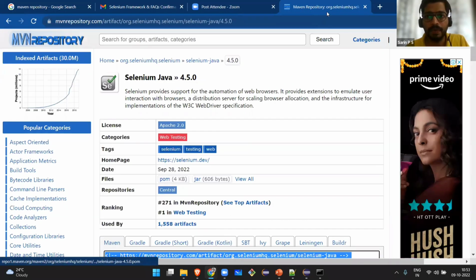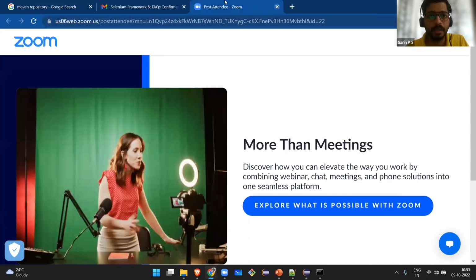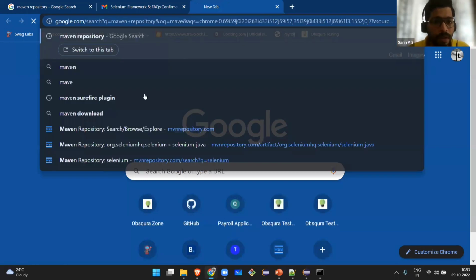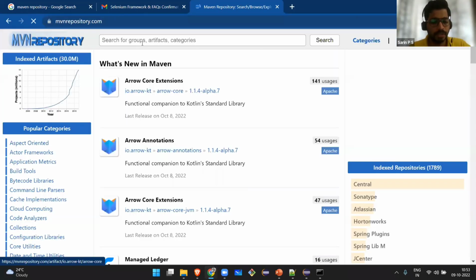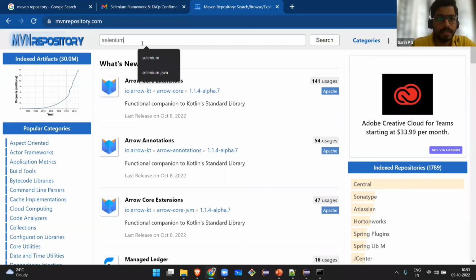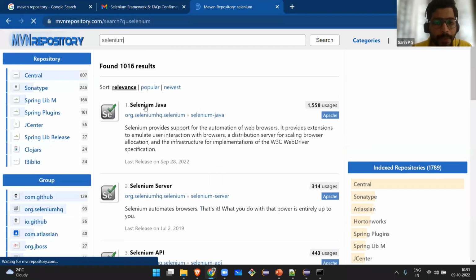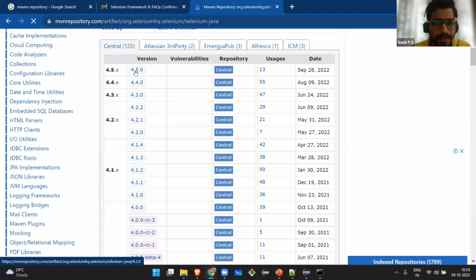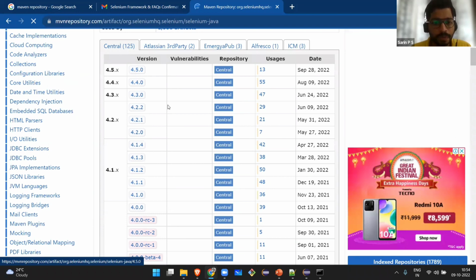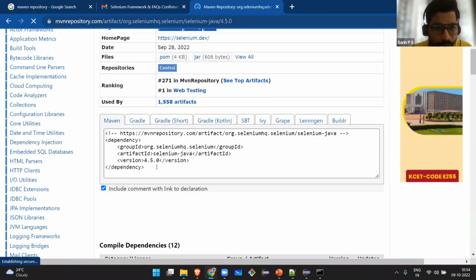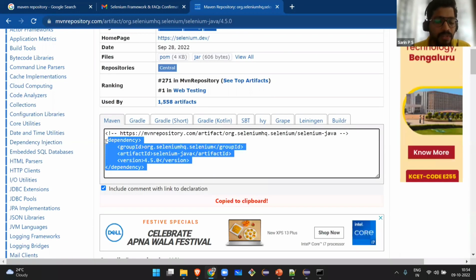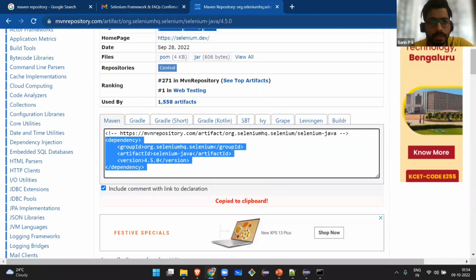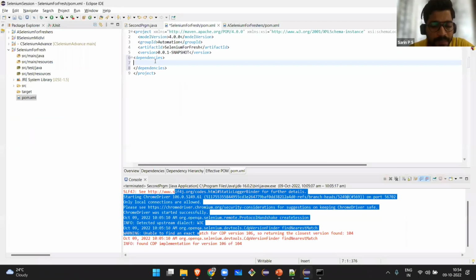For that, we have to move to the Maven repository. You can just Google Maven repository, and in the search bar, search Selenium. Basically, we are going to work with Selenium Java. I'll click on this and take the latest version, 4.5.0. Copy till here. The first one is command line, which I don't think we need. Just that dependency. I will copy paste this between the dependencies tags.